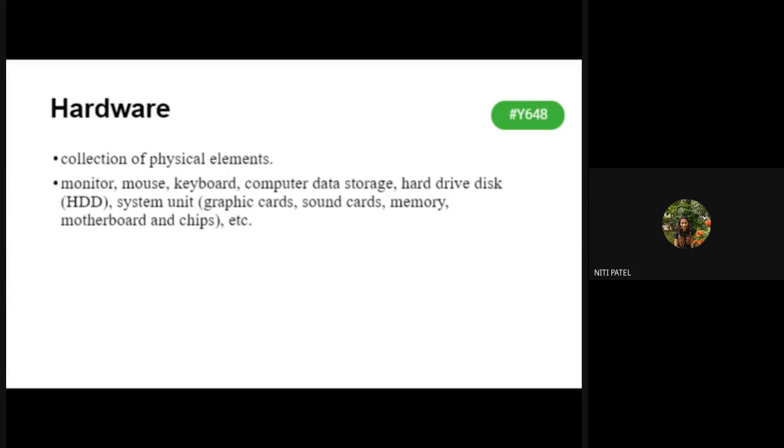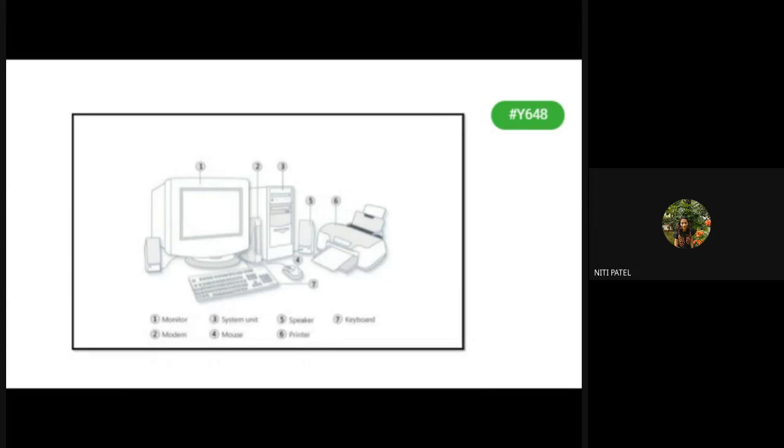Then we had seen the definition of hardware, that whatever we can touch and feel is considered to be hardware. So we had seen what are the different types of hardware. We have monitor, keyboard, system units, speakers, modem, routers, mouse, printers. All these are different types of hardware devices.